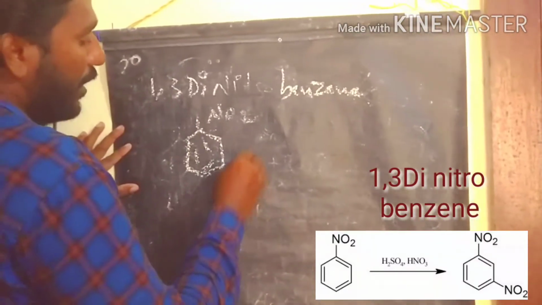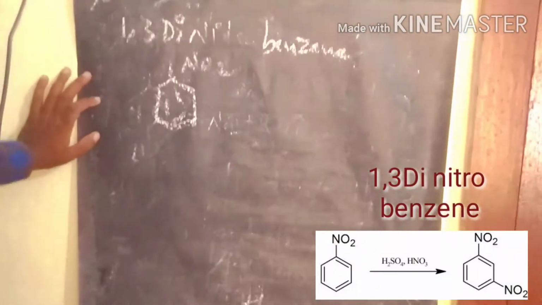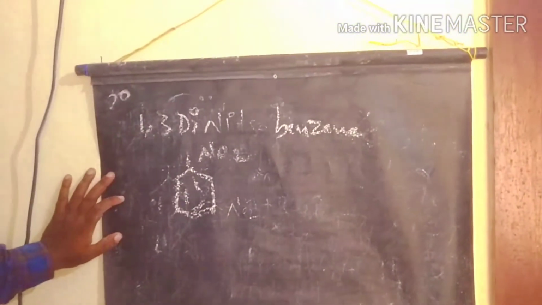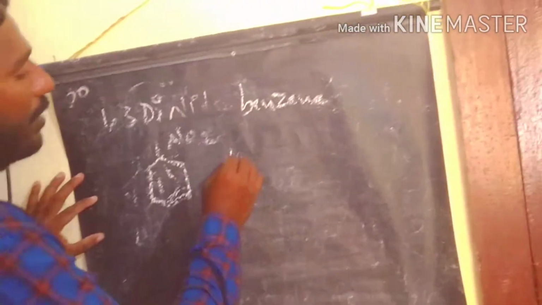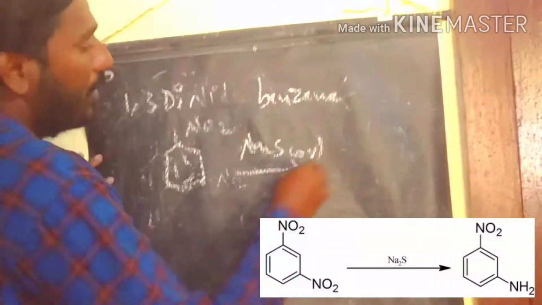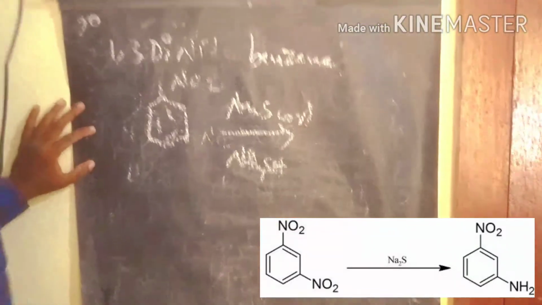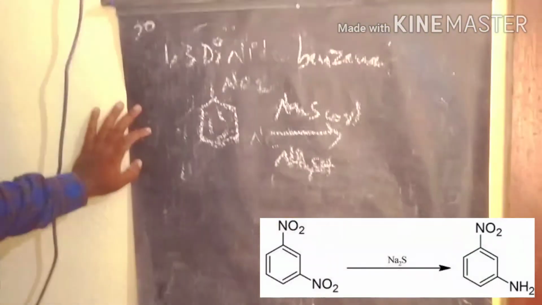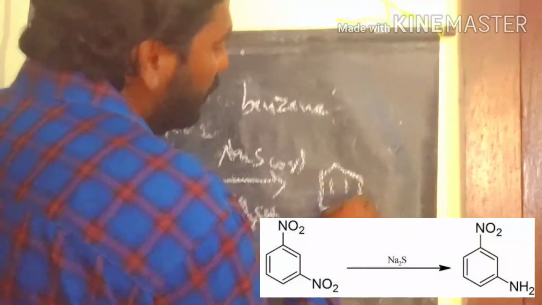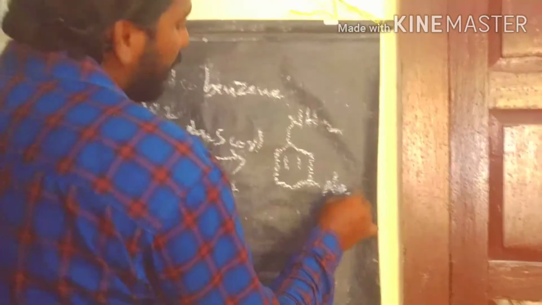After nitration of nitrobenzene, we are getting 1,3-dinitrobenzene. In the partial reduction of 1,3-dinitrobenzene, in two cases, we have Na2S, sodium sulfide, or ammonium thiohydroxide. In both cases, we are getting the partial reduction. One of the nitro groups is reduced to the amine group. That we call a partial reduction reaction.